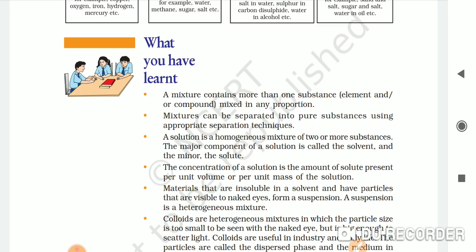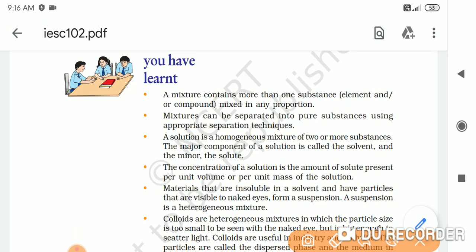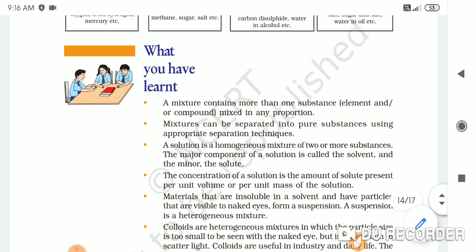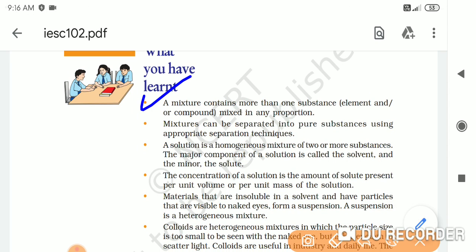Okay. The last time we interacted, we saw the exercise of chapter number 2, that is, Is Matter Around Us Pure. In this lecture, we are going to recapitulate the points that we have learned in the last chapter. Let us discuss those points, and then it will help us to learn the third chapter easily.